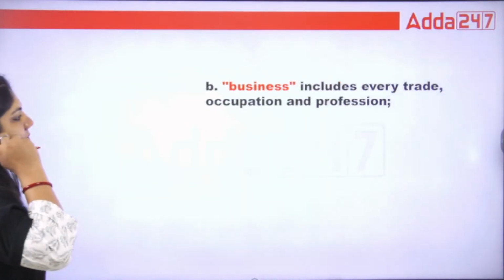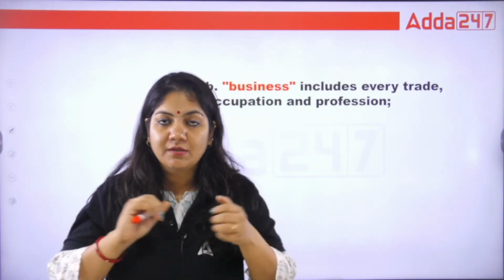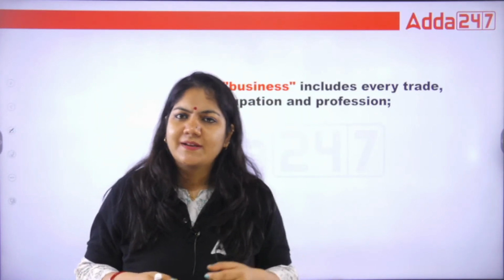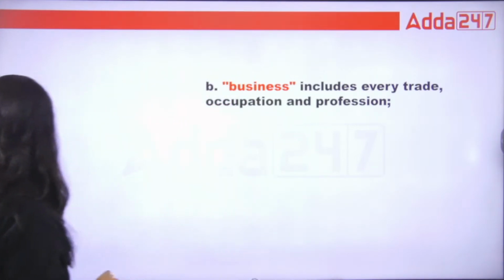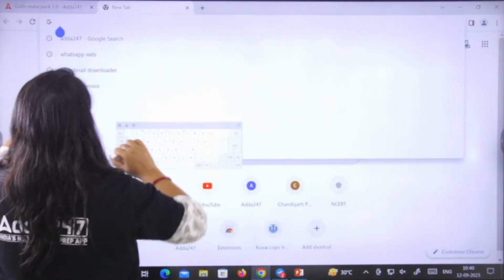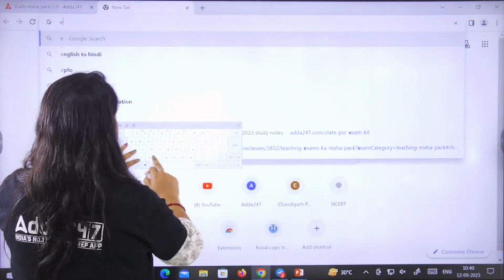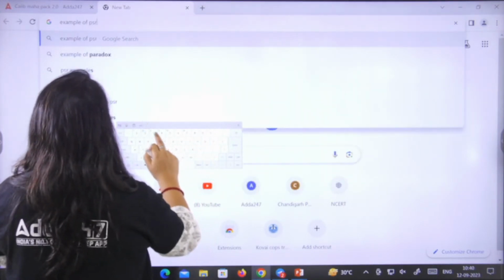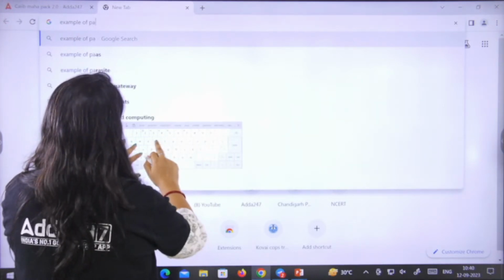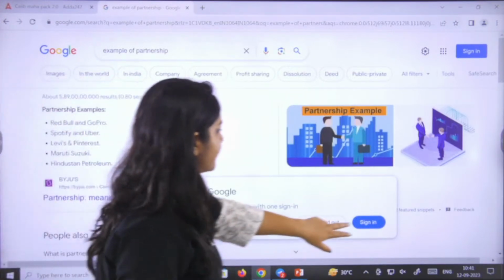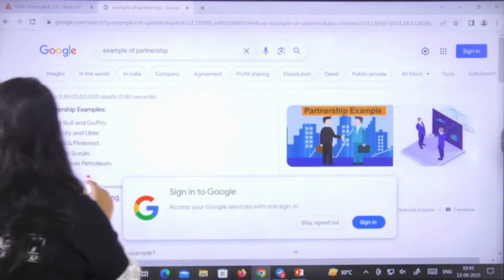Now, what is business? See, class, suppose McDonald's and Burger King are both partners. This is the reality. There are so many examples of partners. If I show you more examples of partnership, just a minute. These are examples of partnership.